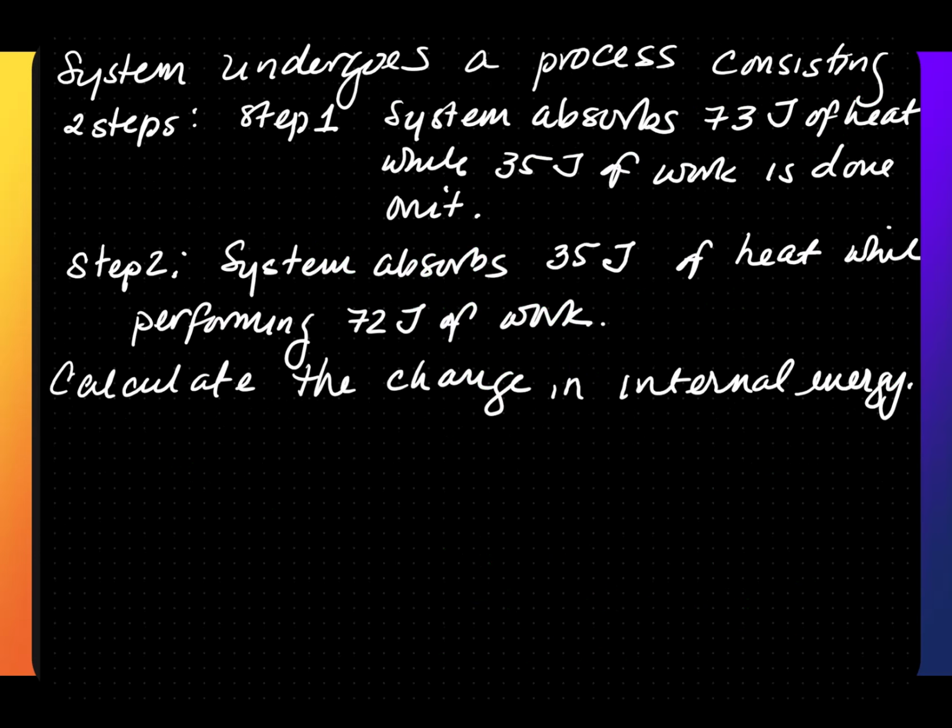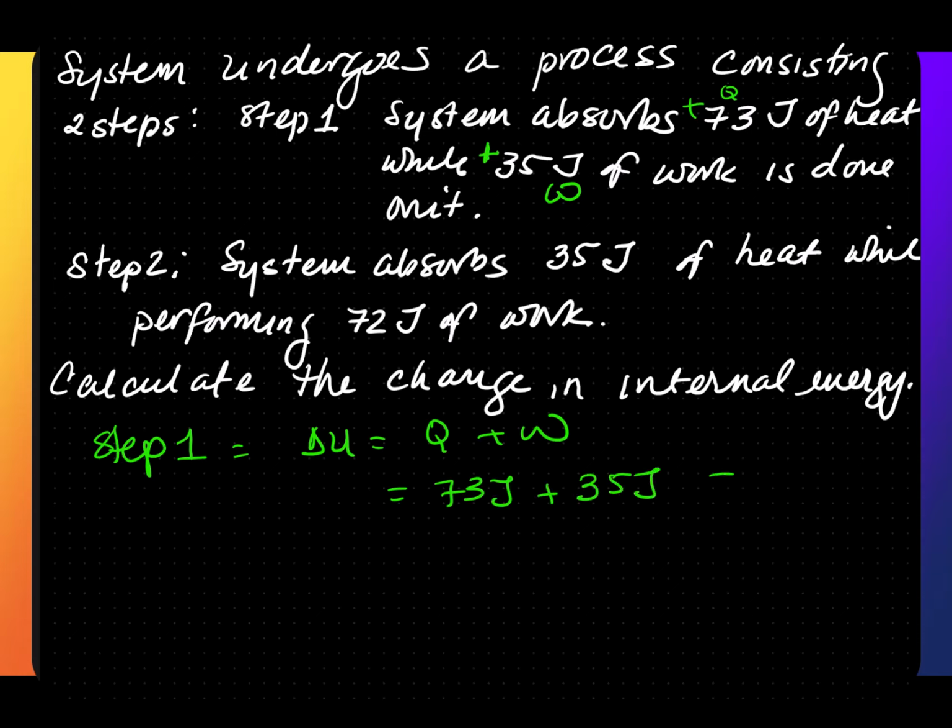This problem is a 2-step problem, so we need to find delta U for each one and then add them together. In step 1, it absorbs, so that means Q here is going to be positive. It's endothermic. While 35 joules of work is done on it, that means this is positive because the surroundings are doing the work. For step 1, delta U again is going to be Q plus W. Q here is positive 73 joules plus work, which is 35 joules positive. This is equal to 108 joules.